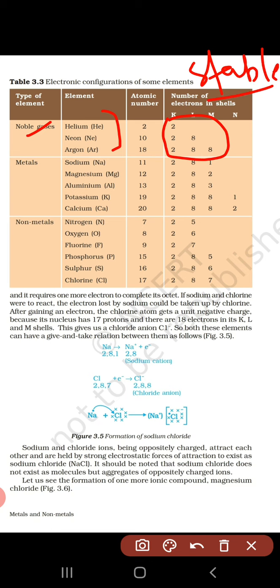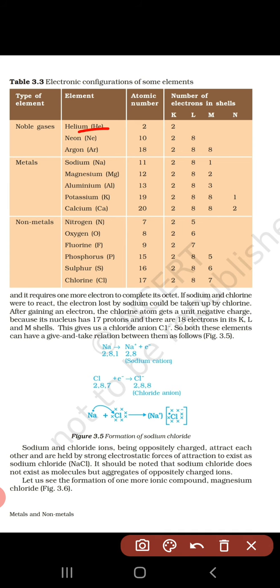In the case of helium, the outermost shell contains only two electrons, whereas neon, argon, krypton, xenon, and radon contain 8 electrons in the outermost shell.